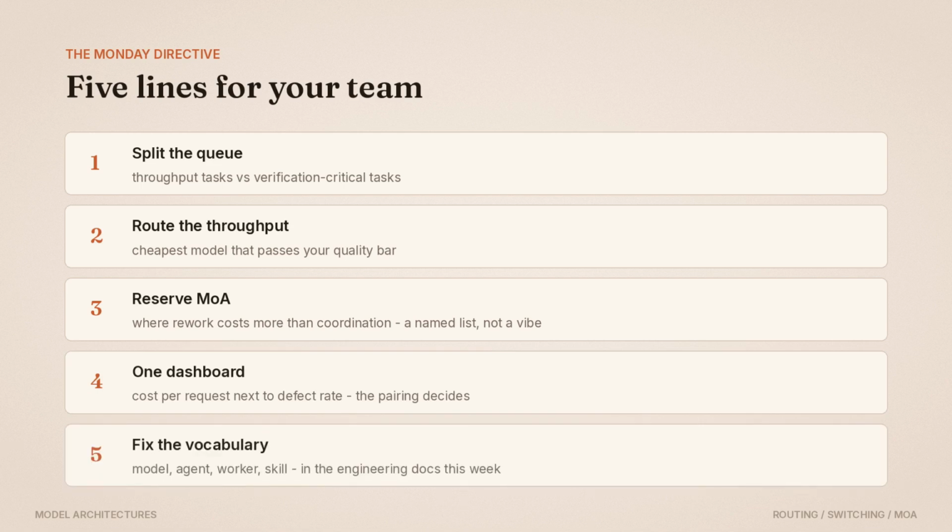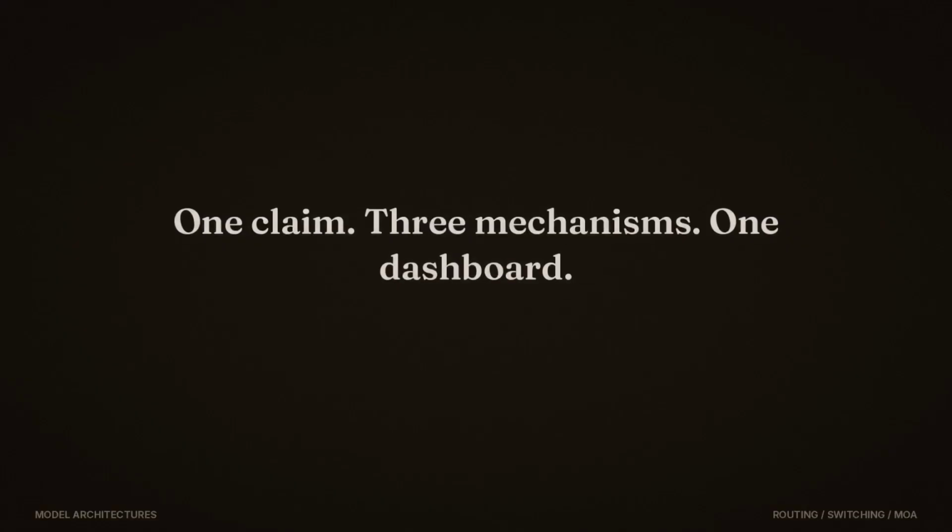And write the 4 words, model, agent, worker, skill, into your engineering docs this week, so the next debate is about trade-offs, not terms. One claim, 3 mechanisms, 1 dashboard.